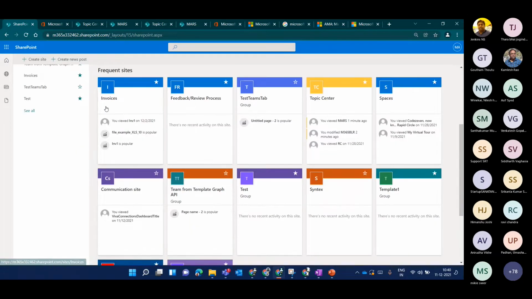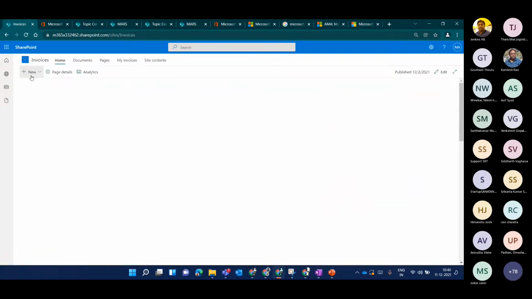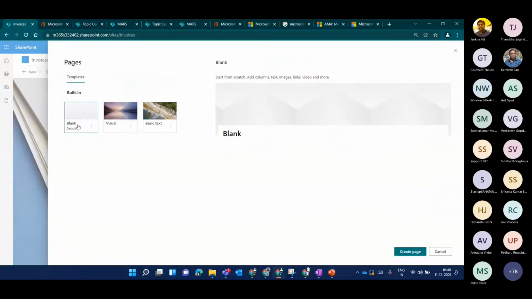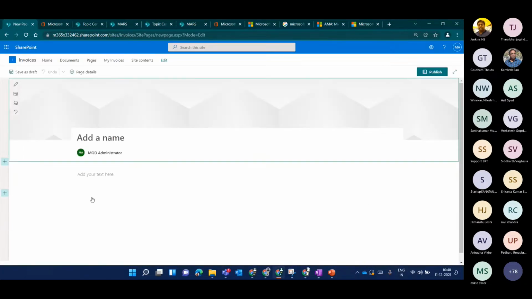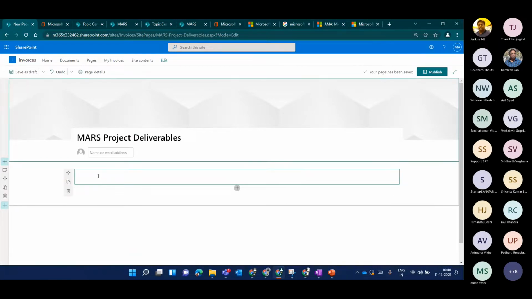And one more thing, let's go and attach it. I have some site. If I create a new site page, this is a specific project-related site page. And if I want to add some description that Mars is this project and it does this and it has these people, what I have to do is give a hash and write Mars so that your topic will be visible here.